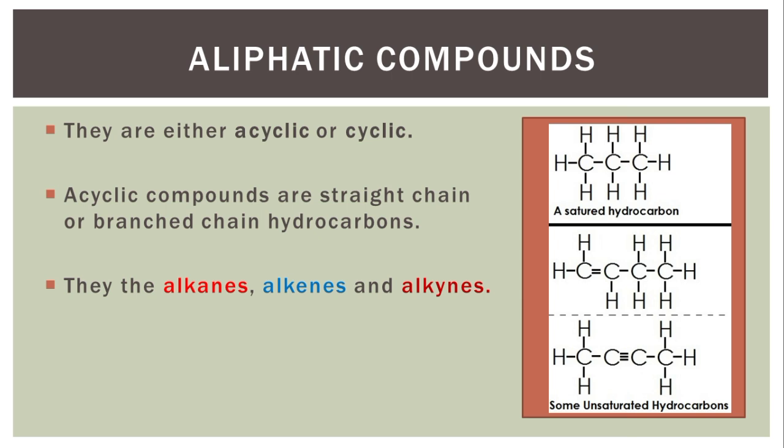For the saturated one, which is alkanes, you will see that in between the carbons, we only have a dash. That dash is called a single bond. But when you move down to the next diagram, you will see that in between the carbons is a double bond, and that is why we call them alkenes. The third diagram, in between the carbon you see a triple bond, that is why we call them alkynes. The ones with double bond and triple bond are grouped together and called unsaturated hydrocarbon.